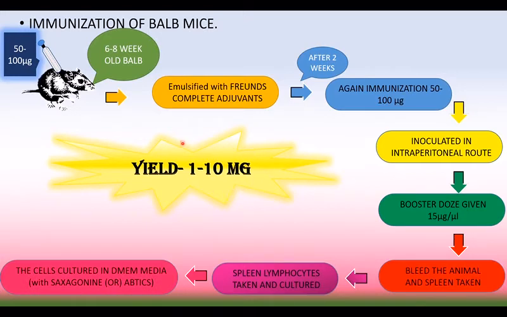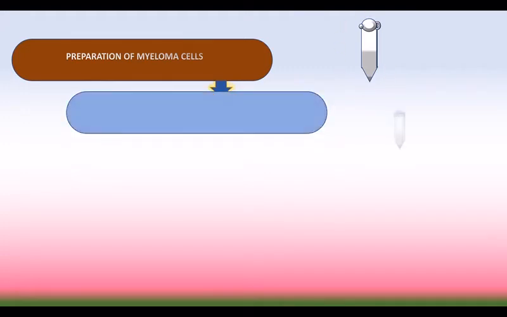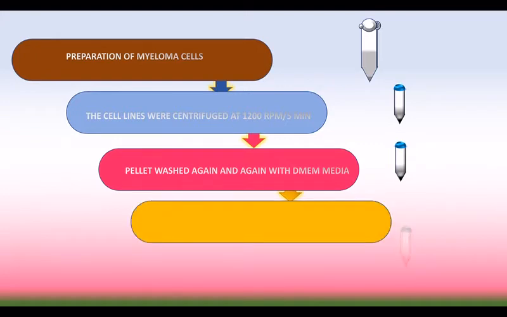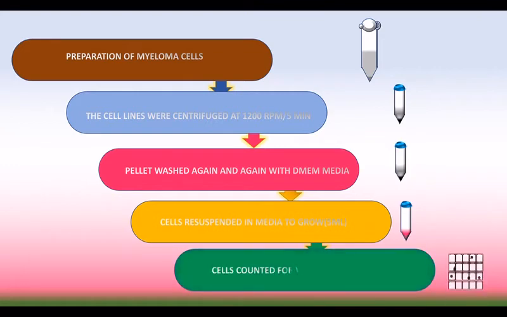Next step is preparation of myeloma cell. A specific cell line is obtained from a cell line bank, and the cell line is centrifuged at 12,000 rpm for 5 minutes. So supernatant and pellet are separated, and then the pellet is washed again and again with DMEM media. Next, the cells are resuspended in nearly 5 ml media and allowed to grow. After some time we count for viability. The viability must be nearly 90% so that it can be used for fusing with spleen cell.